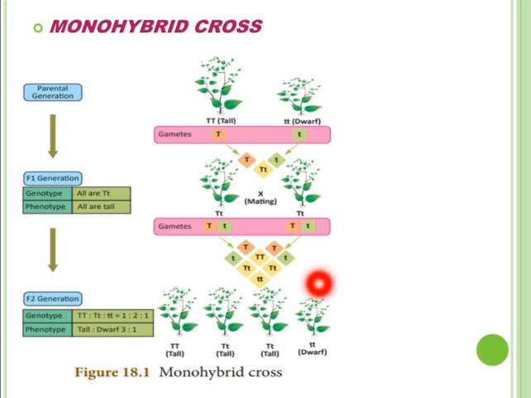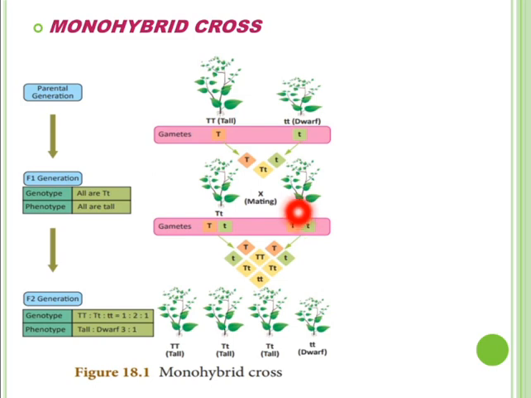Now the appearance of dwarf plants in the F2 generation indicated that plants of the F1 generation contained the alleles for the traits of both tallness and dwarfness.